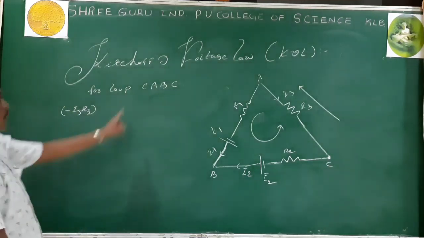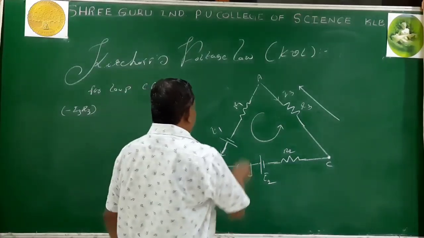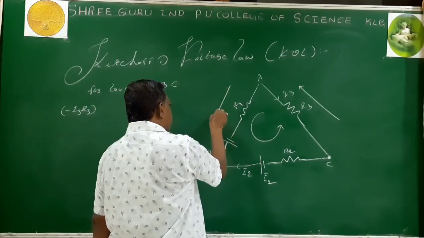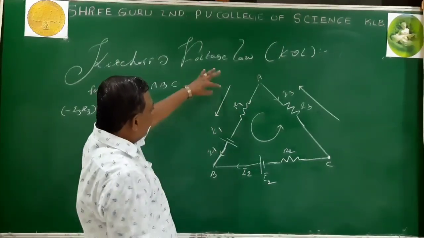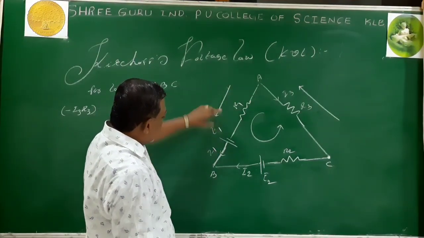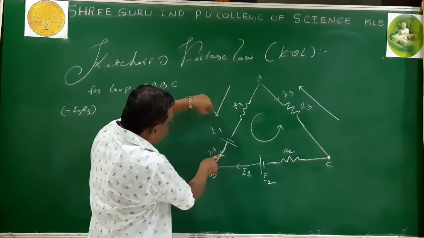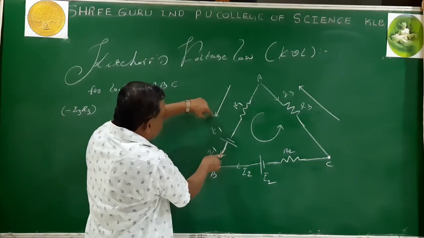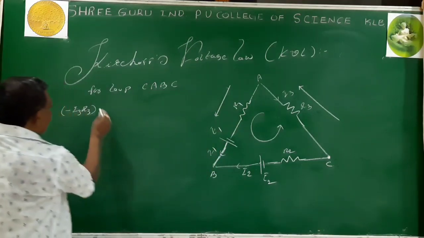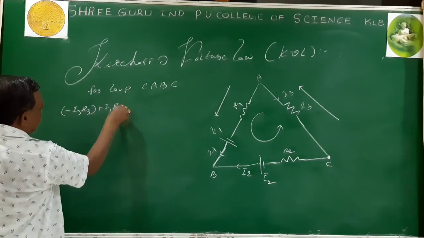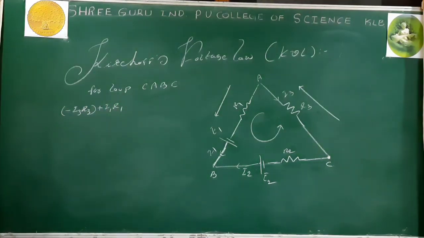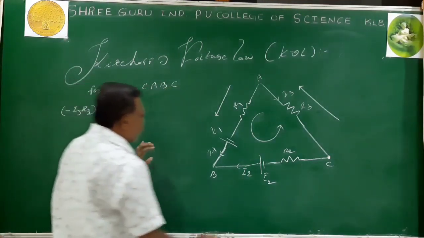Then A to B. I am tracing A to B. While moving in a loop, if the current is along the direction of your loop, now my tracing direction and the current I1 are in the same direction, then the IR product is taken as positive. Plus I1 R1. Then what is my last tracing path? B to C.